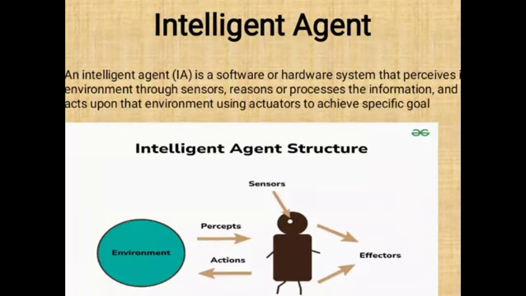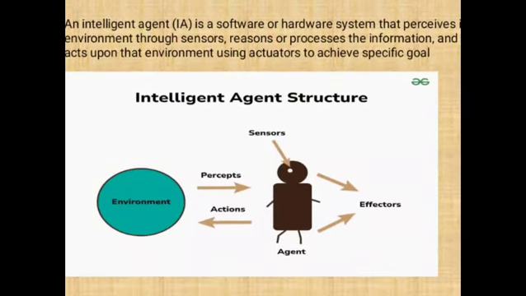It is a software or hardware system. So every intelligent agent perceives its environment through the sensors, reasons or processes the information, and acts upon the environment using the actuators to achieve the specific goal. This definition is specified in the block diagram, which shows clearly how the intelligent agent works.